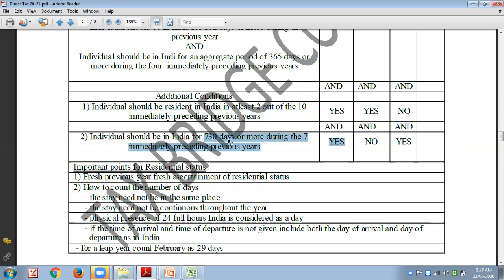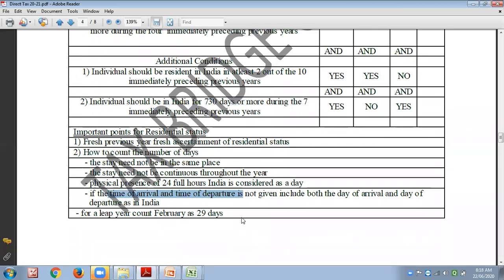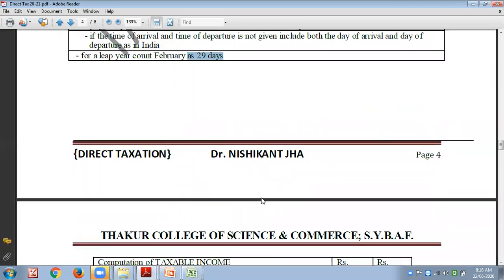730 days or more during 7 immediate preceding previous years. So these are the conditions for an individual assessee to decide whether they are resident to India or not. Okay. These are certain important points. Every year you have to decide whether they are resident or not. Need to stay in India throughout the year. 24 hours is equal to 1 day. Time of arrival and departure will be considered, because this kind of question we are going to take up. And if it is a leap year, consider 29 days.